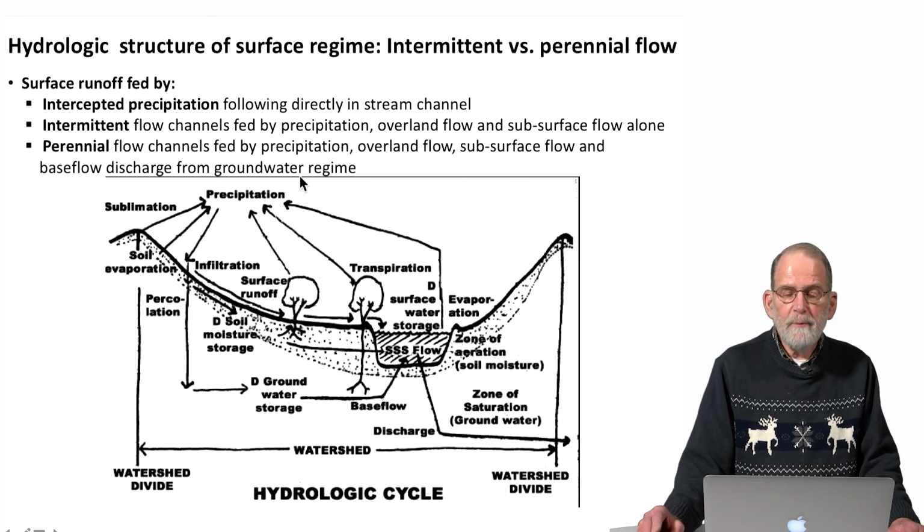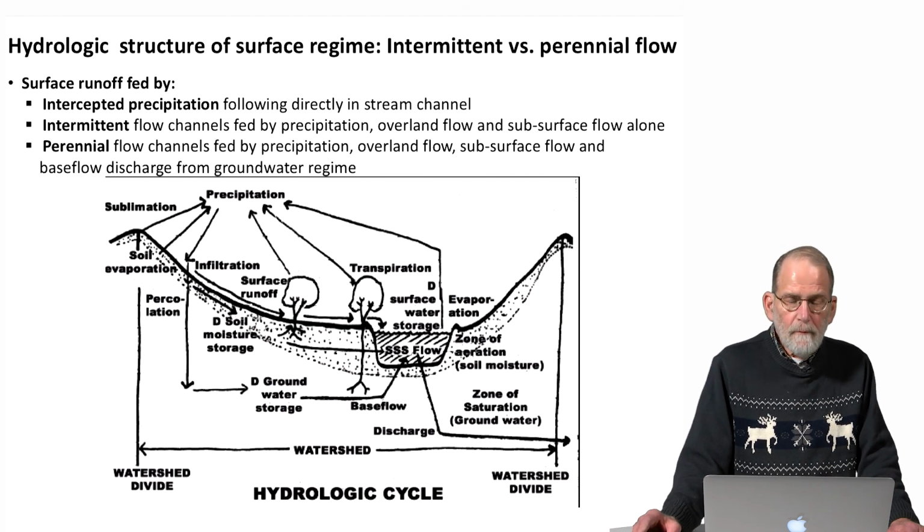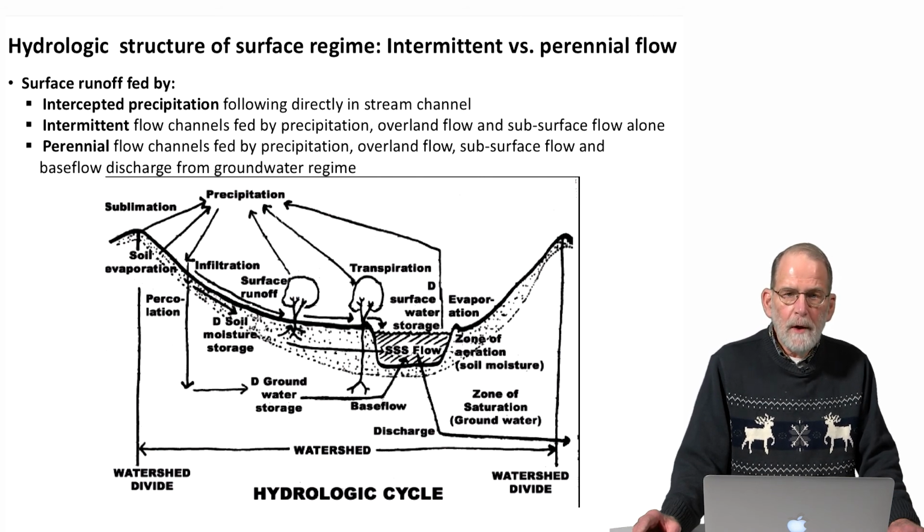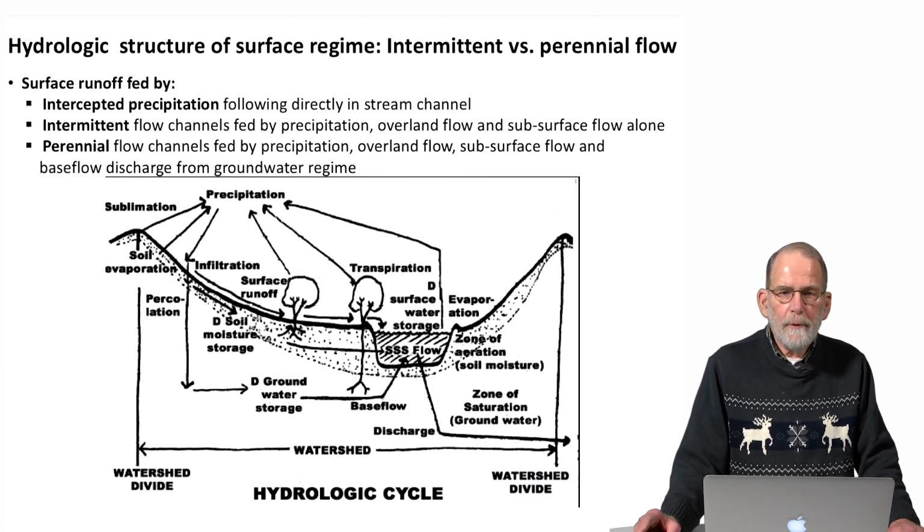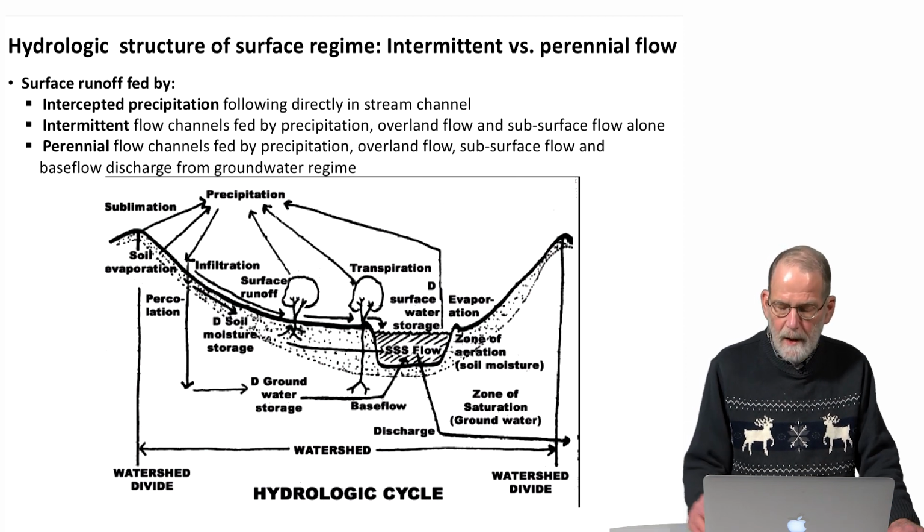These are streams that are fed by precipitation, overland flow, subsurface flow, but also fed by base flow discharge from the groundwater regime. As I mentioned earlier, well over three quarters of the drinkable water is contained within groundwater, and there is often a significant amount of discharge between the groundwater regime and the surface water regime, which is what keeps streams flowing on a perennial basis, year-round.